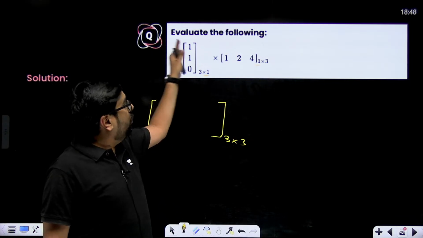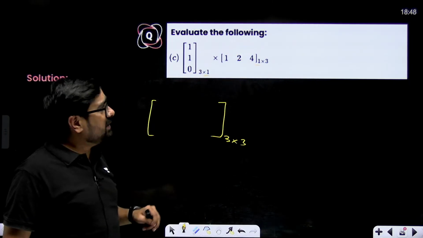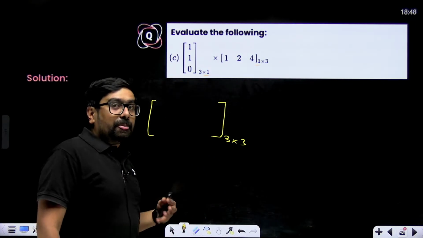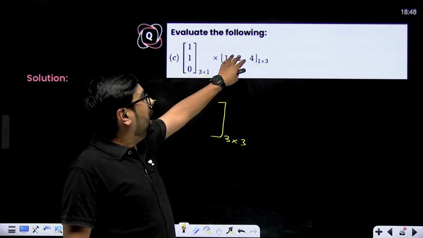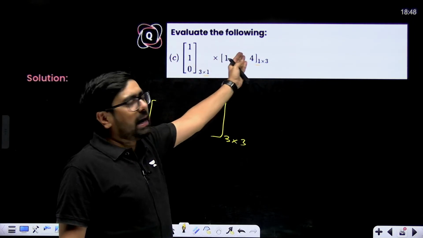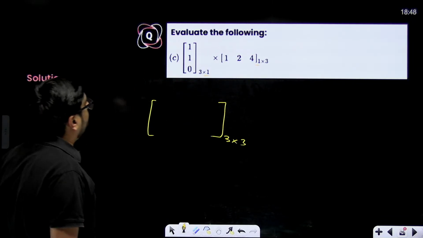Sir, how, sir? Only one column is there, one row is there. Then how can we get a 3 cross 3? We will, right? Some word problems will be solved by a column matrix and a row matrix. This is one column matrix, this is one row matrix. So how will we get this?